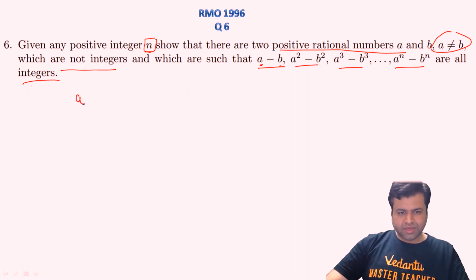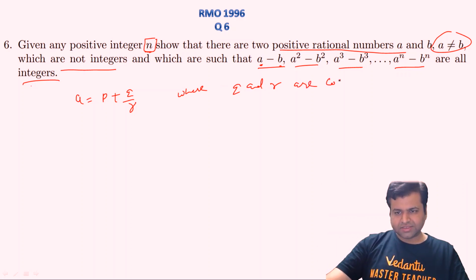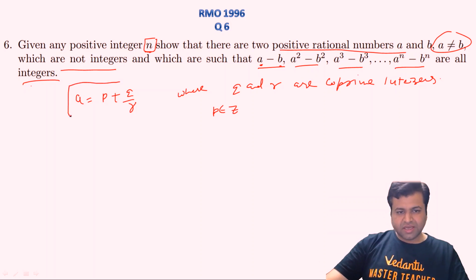So let's assume A to be P plus Q upon R, where we can assume that Q and R are co-prime integers, and P can be any integer. So A will definitely be a rational number, right?